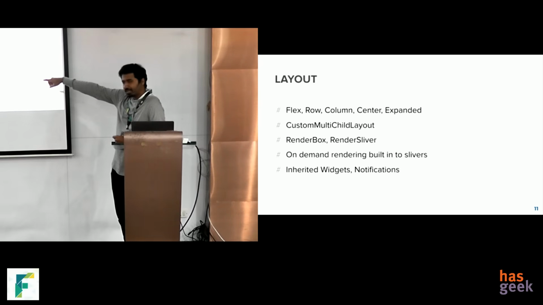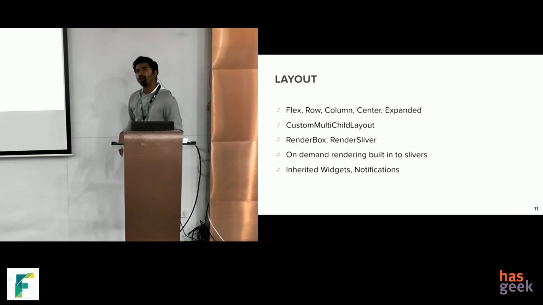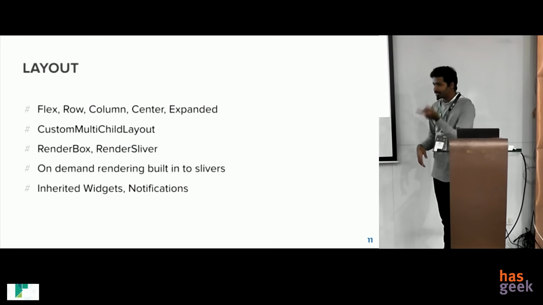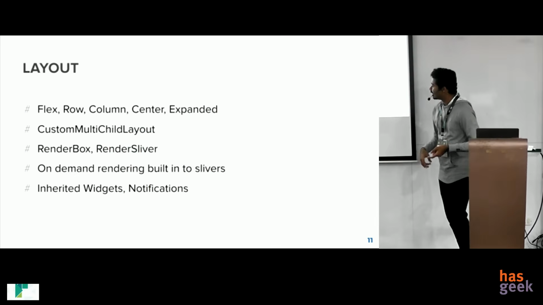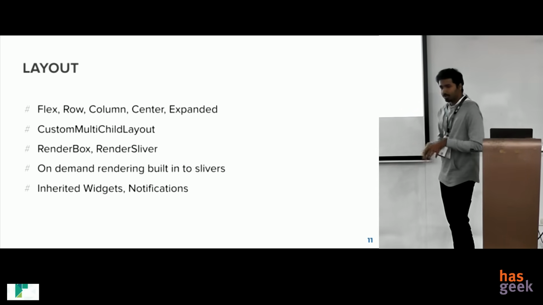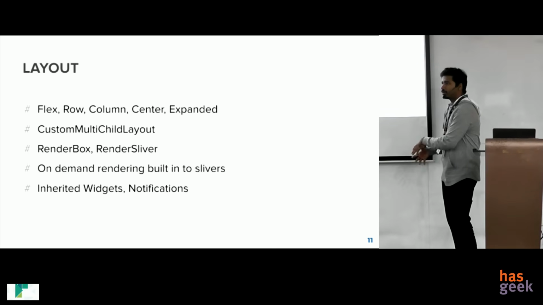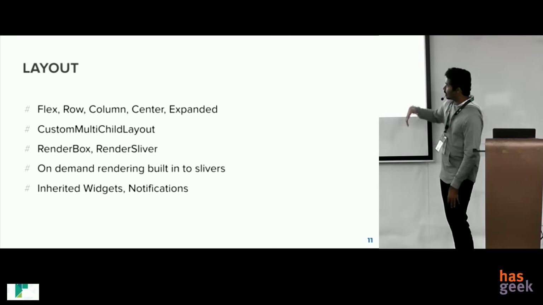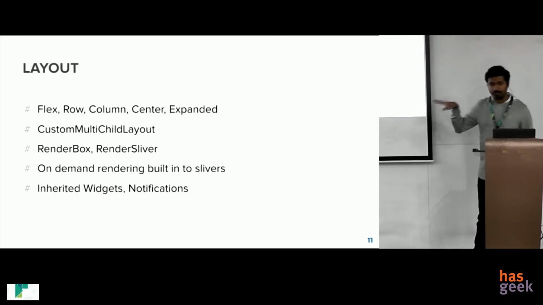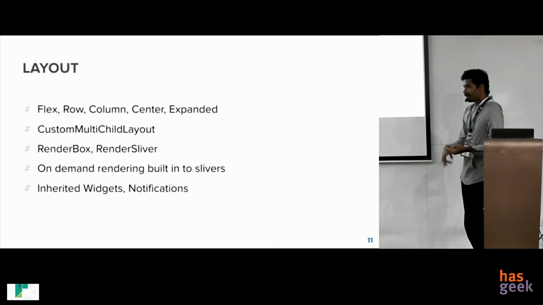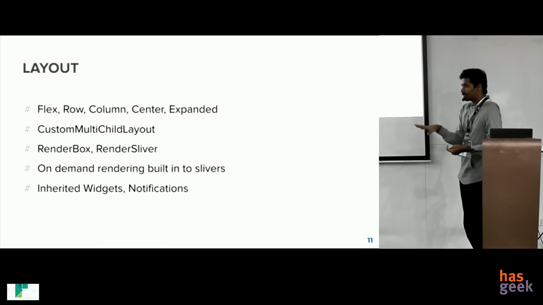Another interesting thing is that this on-demand rendering is actually built into slivers. This is something you have in recycler view in Android. I think Flipkart built one recycler view sort of thing for React Native as well, right? On-demand rendering means it won't render or do the processing required for the elements that are not visible in the viewport. In Flutter, this is built into the sliver system, which means anything that scrolls, scroll view, list view, including tabs, everything will not render the stuff unless it is in view.